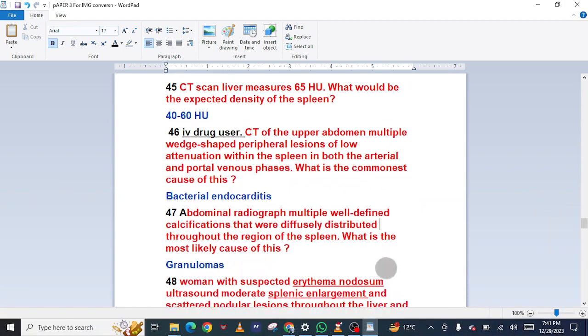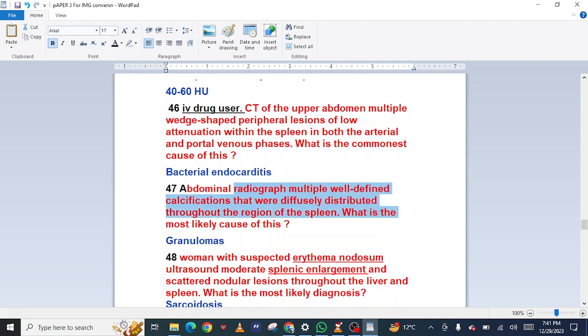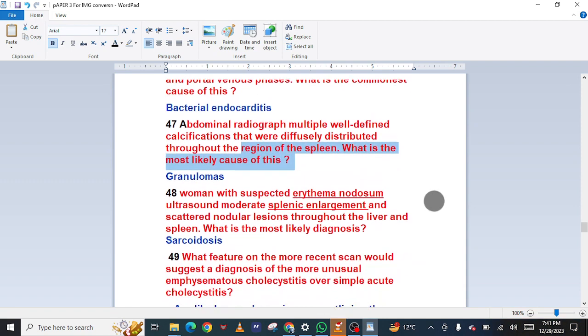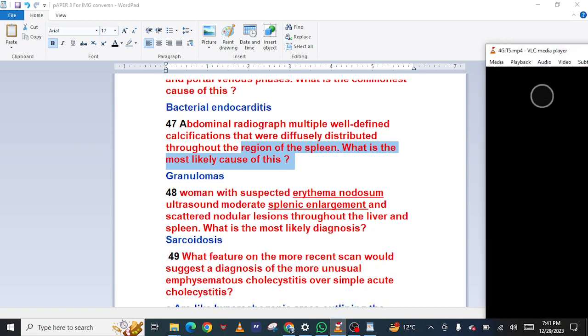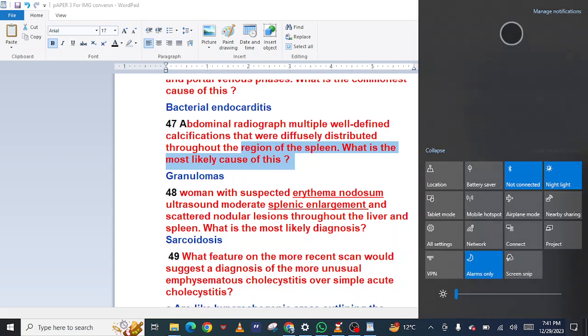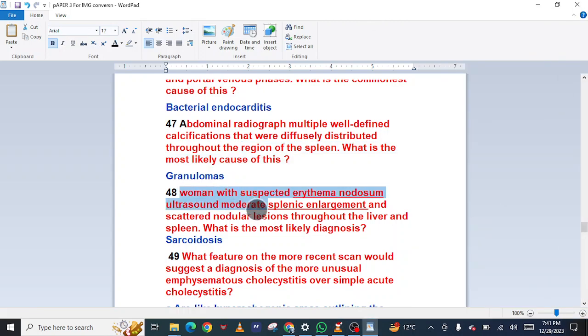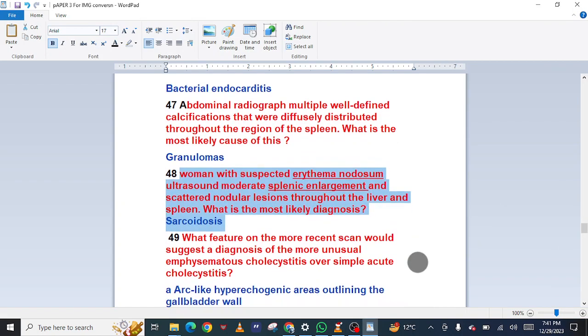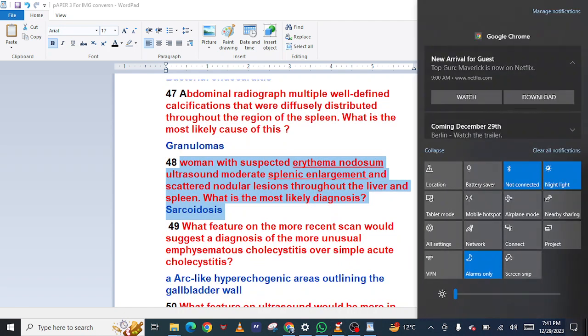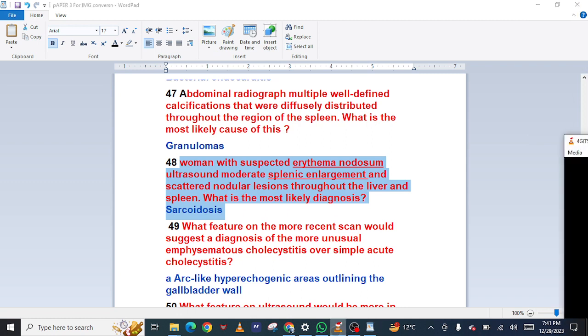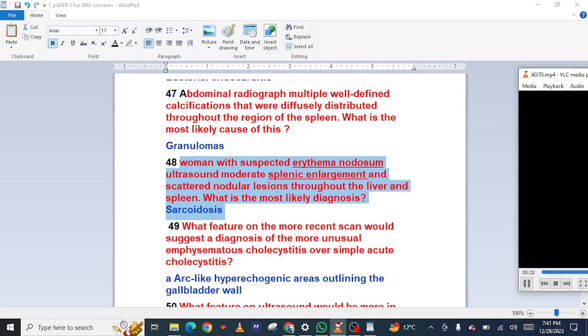47 Abdominal radiograph: multiple well-defined calcifications diffusely distributed throughout the region of the spleen. What is the most likely cause of these granulomas? 48 Woman with suspected erythema nodosum. Ultrasound: moderate splenic enlargement and scattered nodular lesions throughout the liver and spleen. What is the most likely diagnosis? Sarcoidosis. 49 What feature on the more recent scan would suggest a diagnosis of the more unusual emphysematous cholecystitis over simple acute cholecystitis? Arc-like hyperechogenic areas outlining the gallbladder wall.